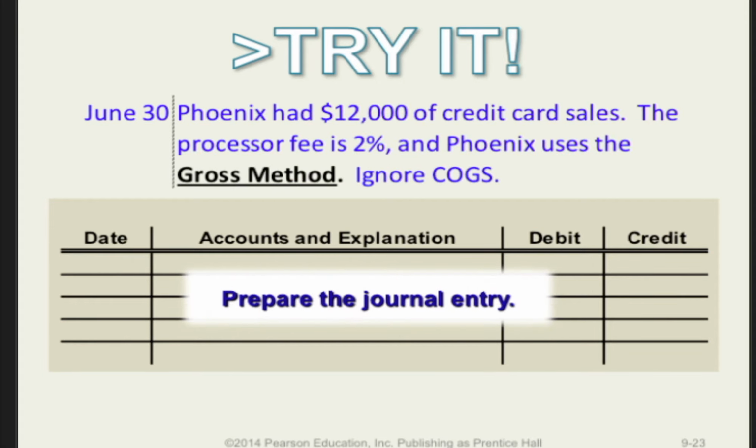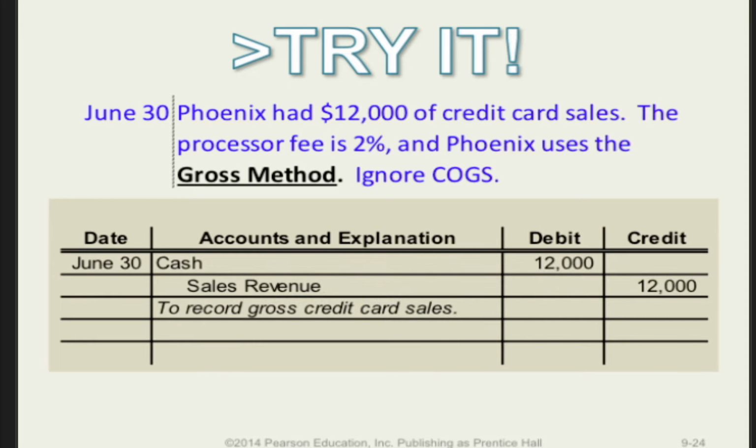On June 30th, Phoenix made $12,000 of credit sales. The processing fee is 2%, and Phoenix now uses the gross method. How would we record that transaction? Well, on the 30th, Phoenix will debit cash for the full amount of $12,000 and credit sales revenue for the full amount of $12,000.